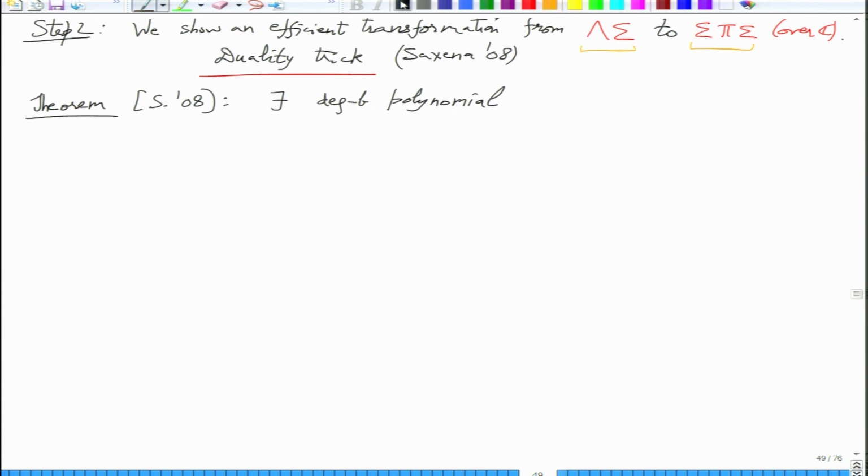Quantitatively, what happens is any degree B polynomial, any sum of variables, let's say S variables raised to B, the Bth power of a linear form, can be expressed as a sum of products of univariate polynomials. So let me write that down.